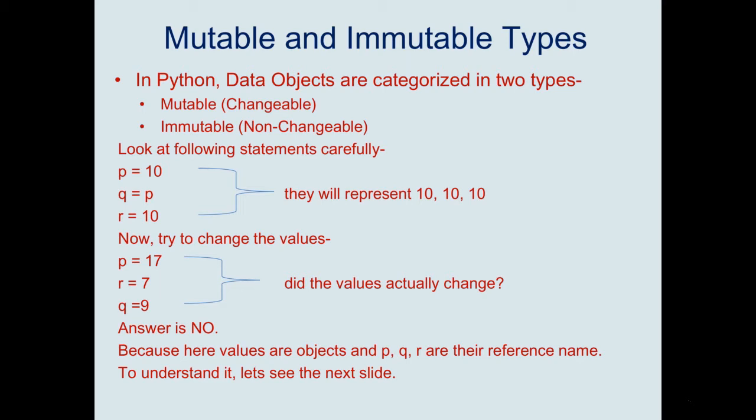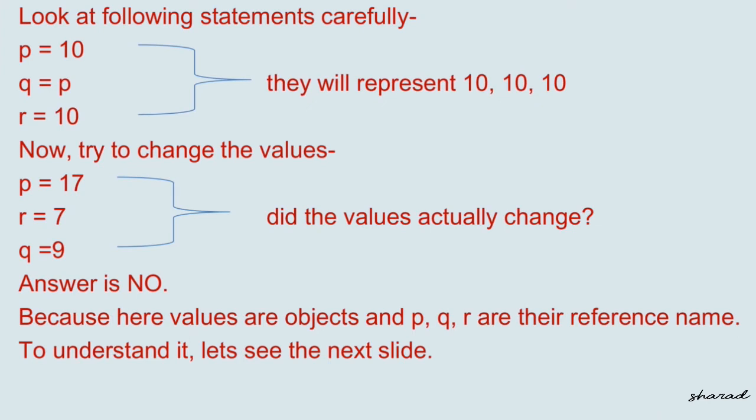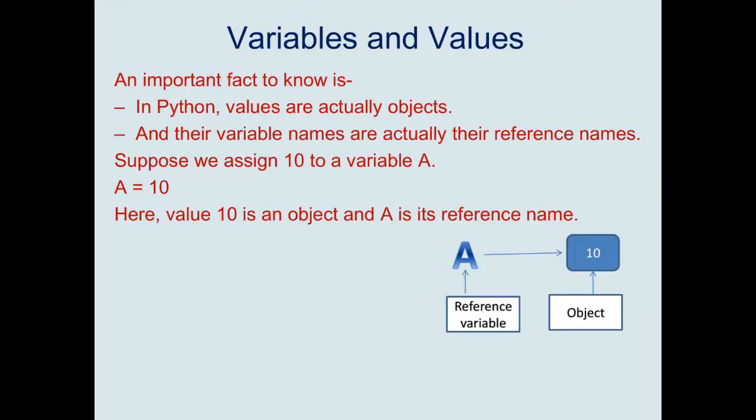So the value which was initially given to the variable P is now given to Q. So the value of Q is also equal to 10. Next we have written R is equal to 10. So all these variables represent 10. Now try to change the values. We have written P is equal to 17, R is equal to 7, Q is equal to 9. Now do the values actually change?